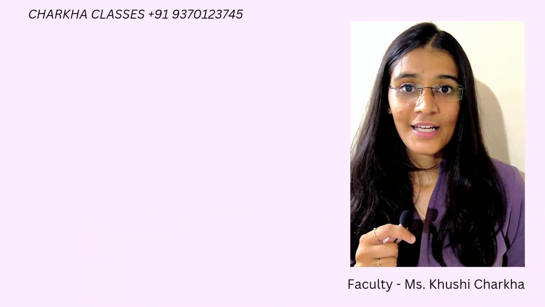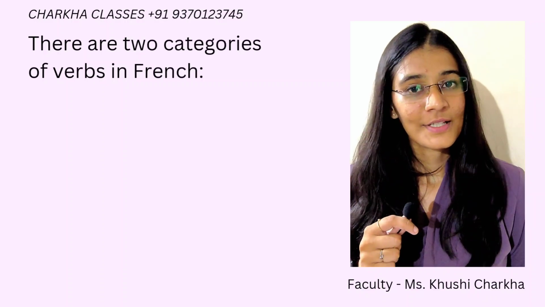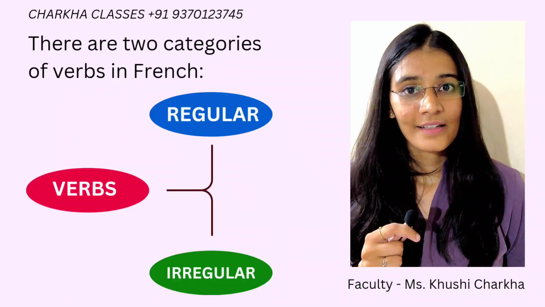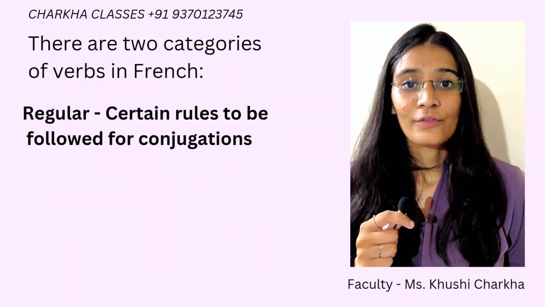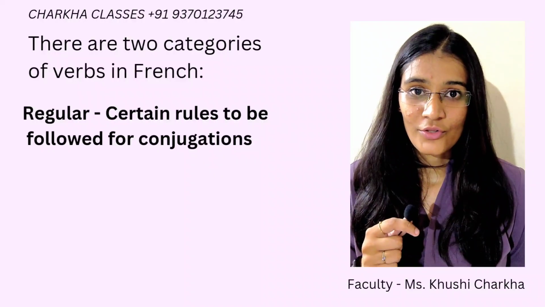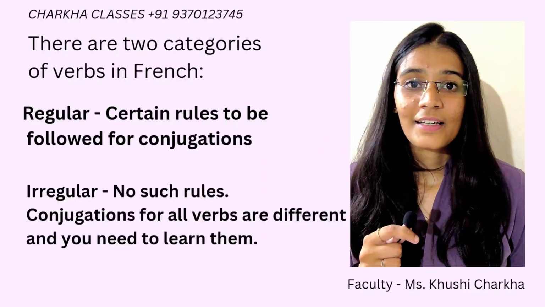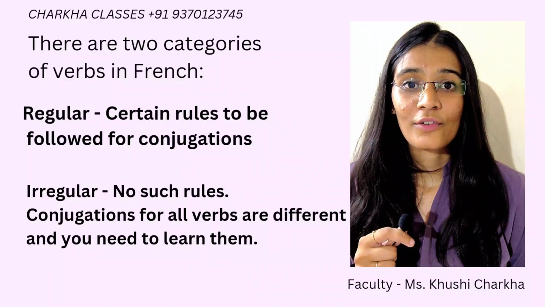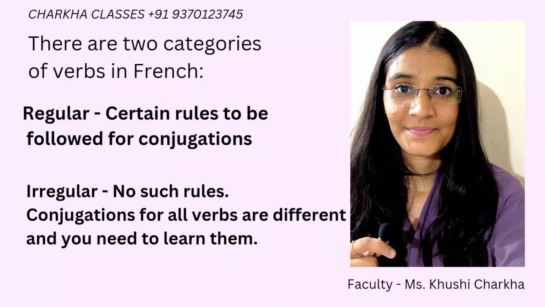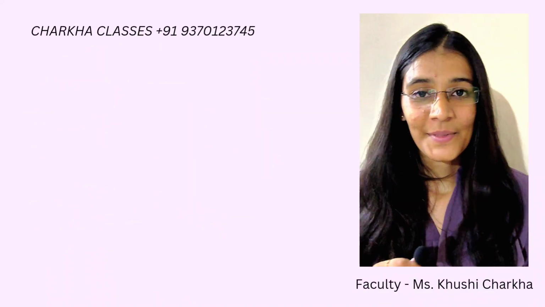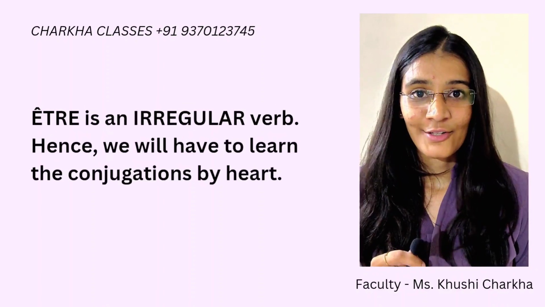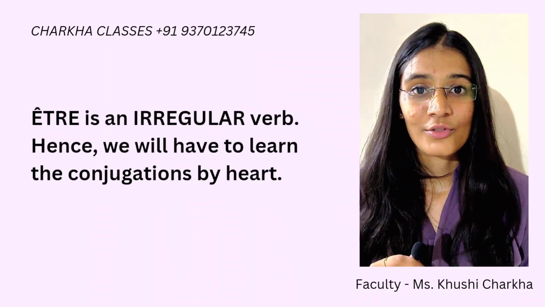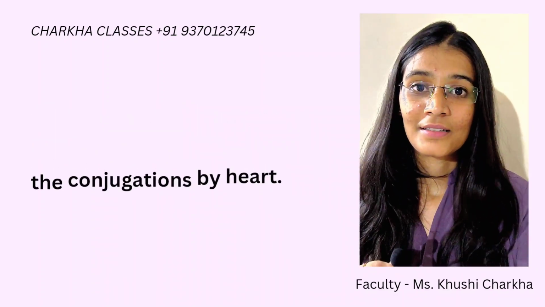To begin with, let me tell you there are two categories of verbs in French, regular verbs and irregular verbs. In the regular verbs, there are certain rules for conjugation of the verbs, but in the irregular ones, there are no such rules. You have to learn the conjugations of the verbs by heart. Okay, now let me tell you, être is an irregular verb, so we'll have to learn the conjugation of the verb by heart.